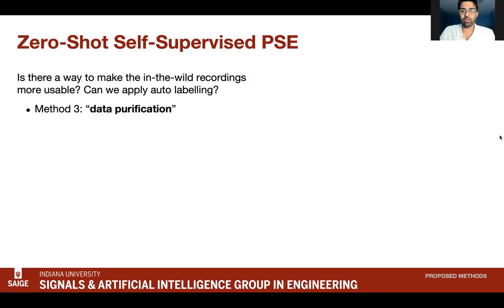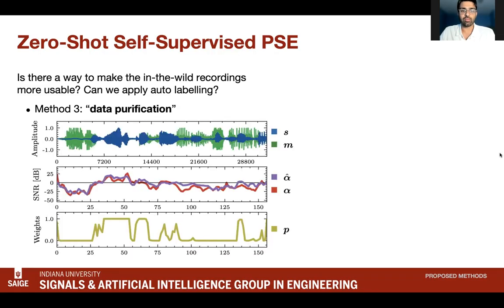We investigate using auto-labeling to make the unlabeled data more usable. Our last proposed method involves data purification. So consider our observations, which are made up of the target speaker's voice and some unknown noises. If we were to use a previously trained signal-to-noise ratio prediction model, we can auto-label our in-the-wild data. We can map the SNR predictions, which don't have to be 100% accurate, into a cleanliness vector listed here as P. This would encourage our self-supervised PSE model to promote the contribution of cleaner frames and ignore the contribution of